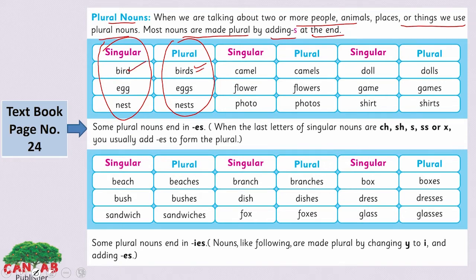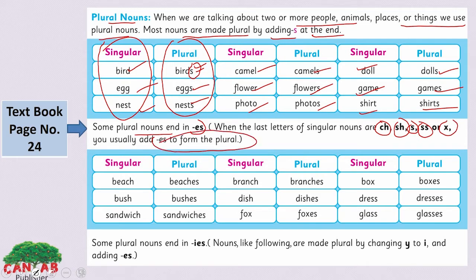Like bird, birds. Look, we have added S to make it plural. Egg, eggs. Nest, nests. Camel, camels. Flower, flowers. Photo, photos. Doll, dolls. Game, games. Shirt, shirts. Now look at another way of changing from singular to plural. Some plural nouns end in ES. When the last letters of singular nouns are SH, CH, SS, or X, you usually add ES to form the plural.